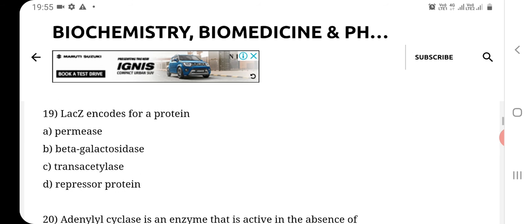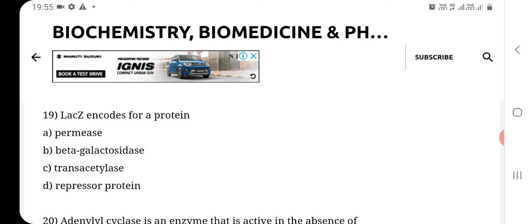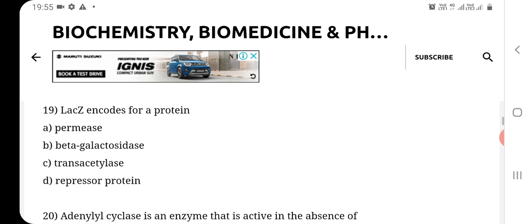Question number 19. LAC-Z encodes for a protein. Option A, permease, option B, beta galactosidase, option C, transacetylase, and option D, repressor protein. So the correct answer of this question number 19 is B option. This LAC-Z gene is responsible for the encoding of a protein or enzyme known as beta galactosidase.